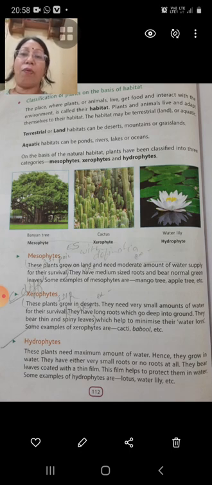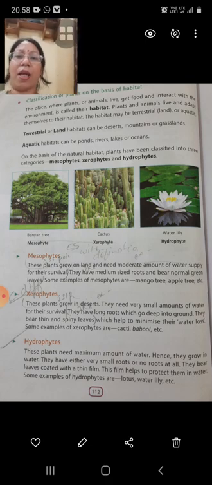Hydrophytes. Hydrophytes are those plants which grow in water. Hydrophytes are aquatic plants. They grow in water and either they have small roots or they don't have roots at all. They bear leaves coated with a thin film of wax to protect them from water so that they will not get rotten in water. Some examples of hydrophytes are lotus, water lily, etc.